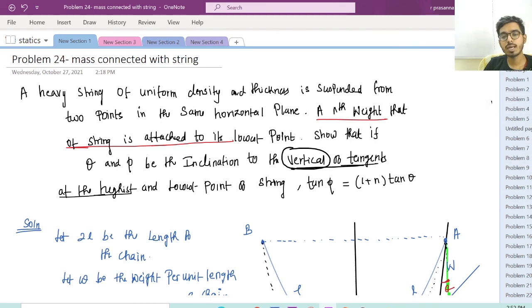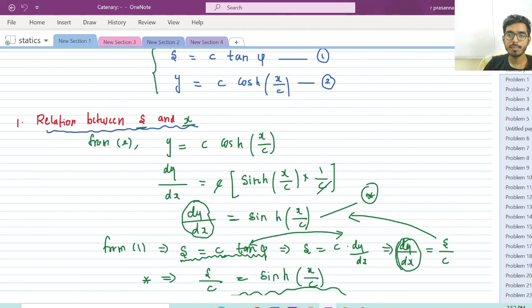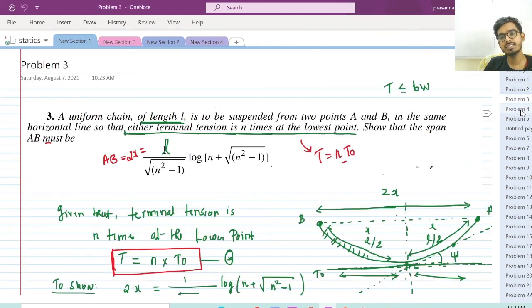We have solved 24 problems based on catenary. So we will come back and start the next topic in statics.